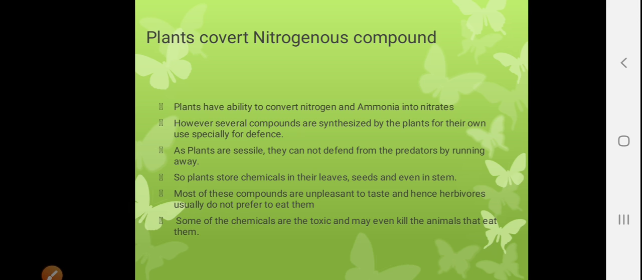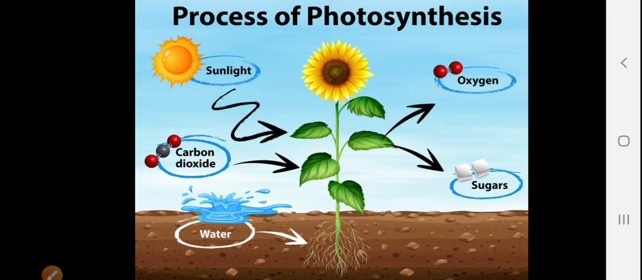Plants convert nitrogenous waste. Plants have the ability to convert nitrogen and ammonia into nitrates, which are used in their food process.